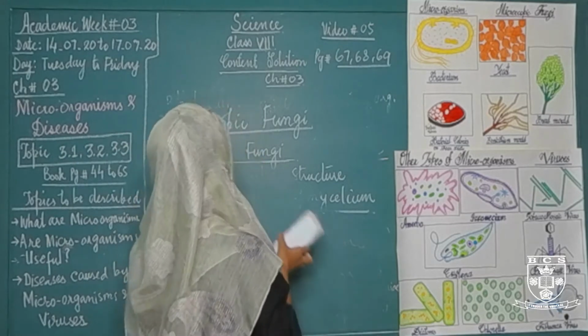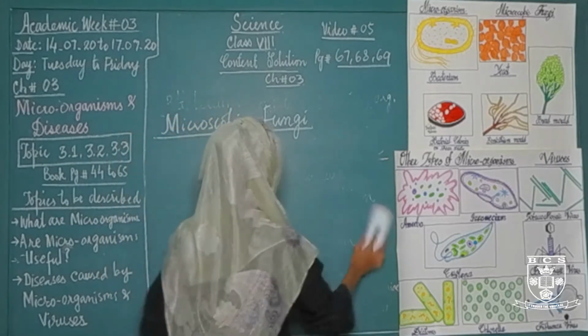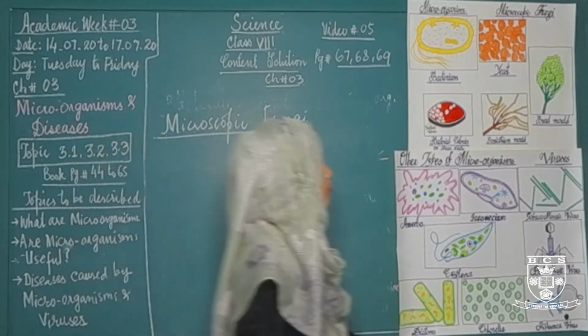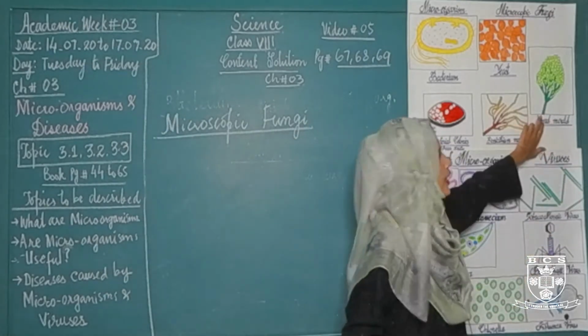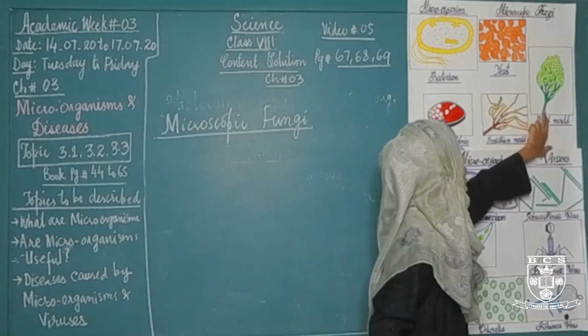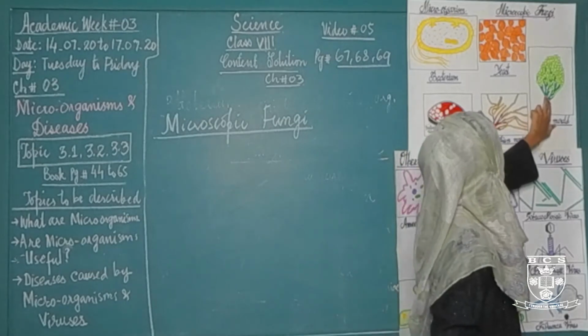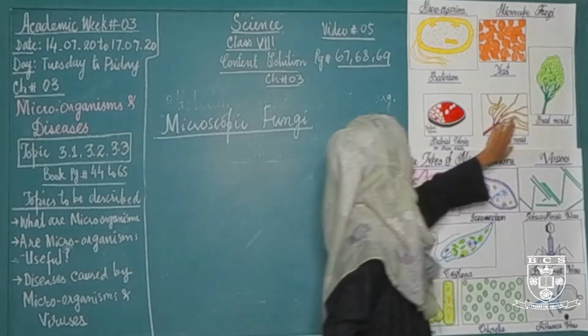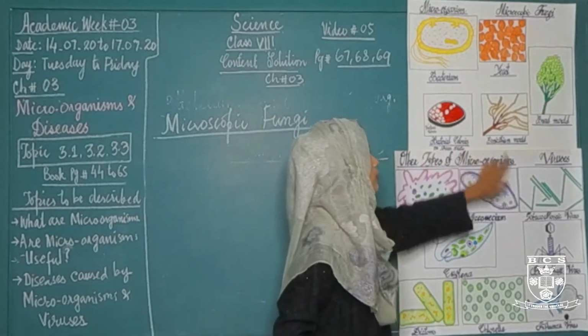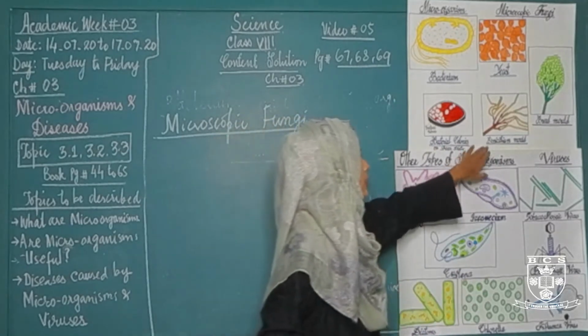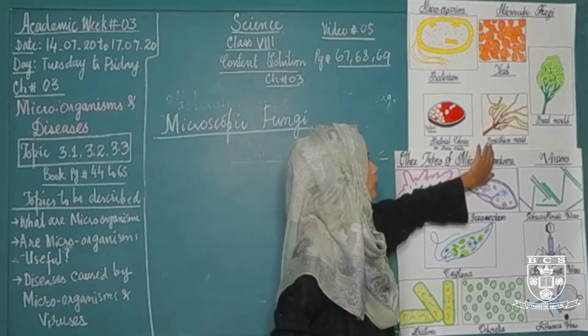In your book, two microscopic fungi are given. The first one is bread mold. As you can see, this is the diagram of bread mold, in which this is a hypha, this is called sporangiophore, and these are the spores. Another microscopic fungus we have is penicillium.